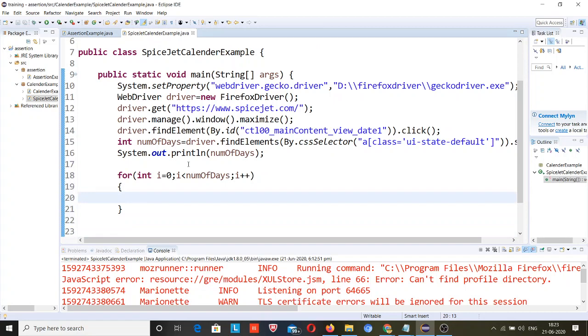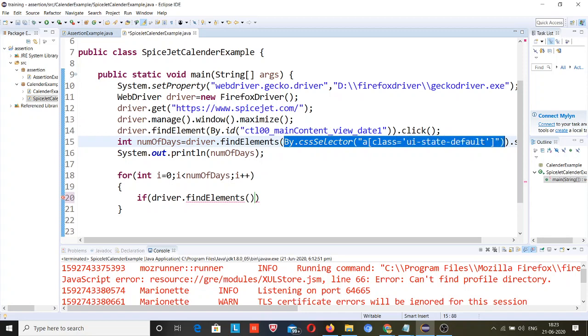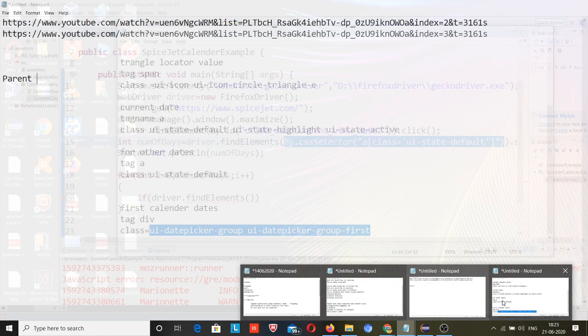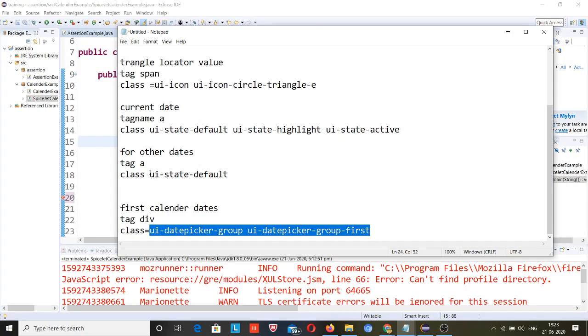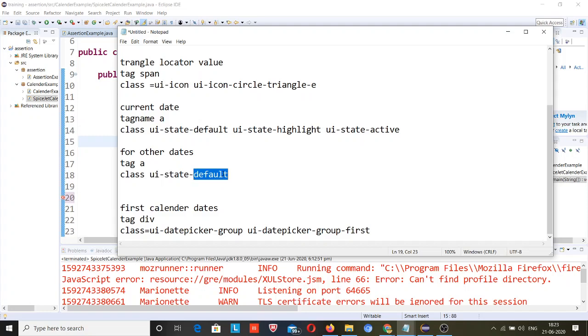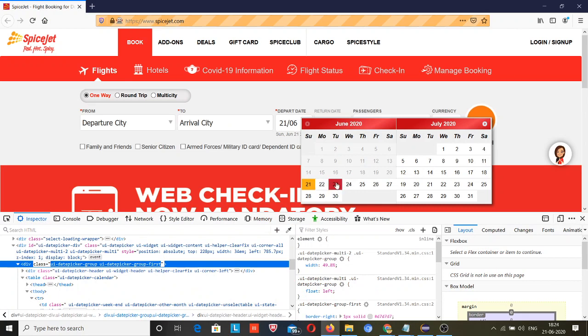Now I will check whether my day is 23 or not. So for checking that, if driver dot find elements, and inside find elements you need to put this text, which is the day text. I have noted down here that the ui-state-default class is for dates. So I am trying to check whether the date is 23 or not.